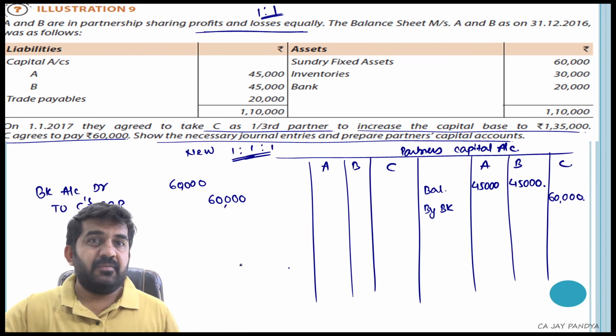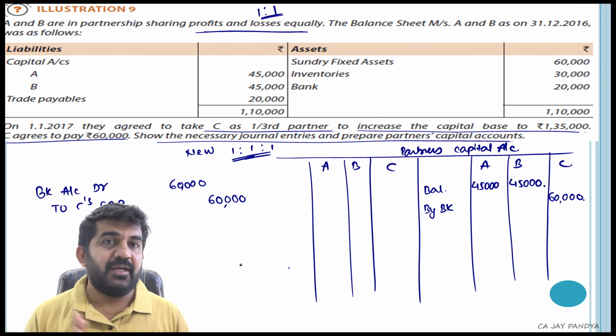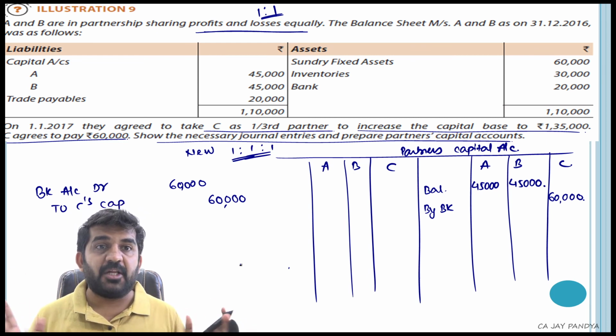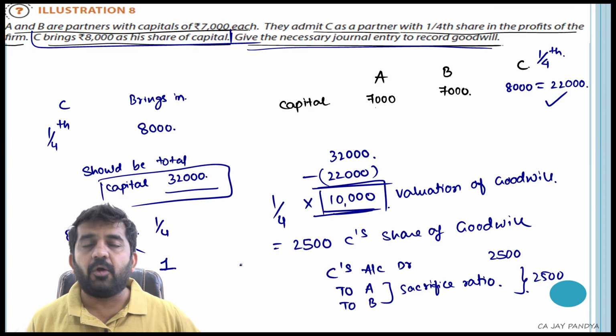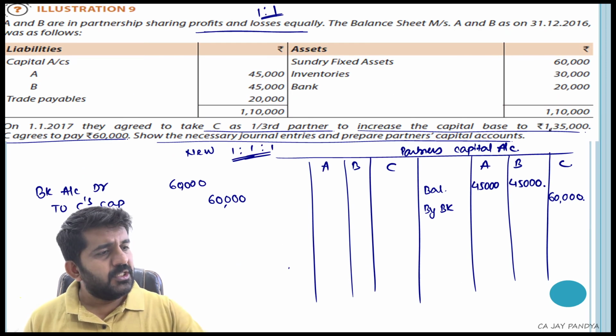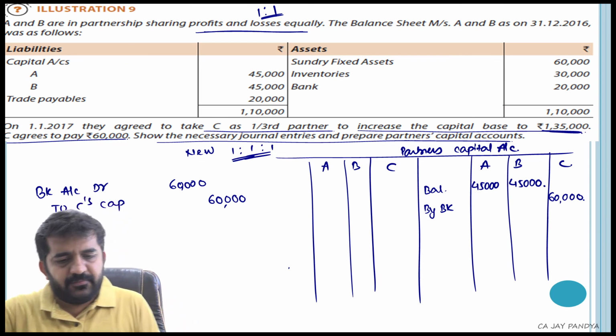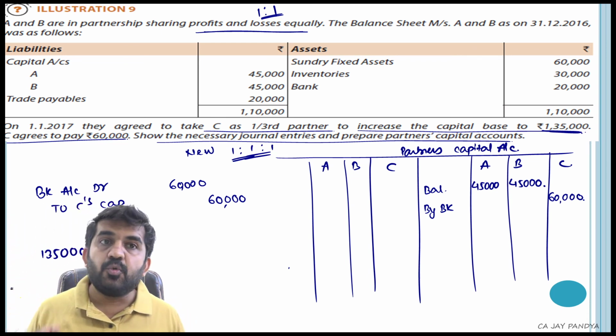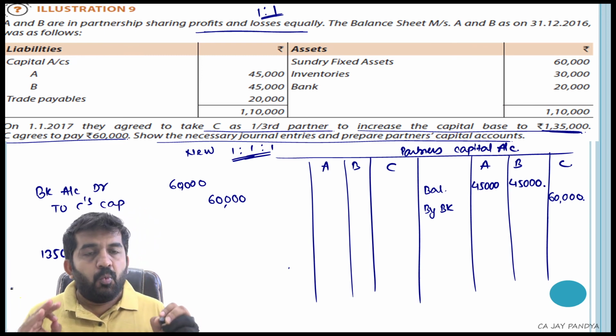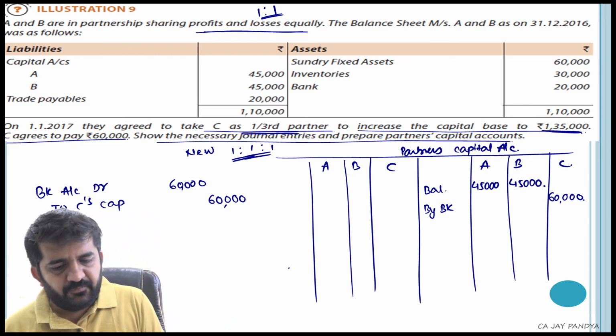Now in this question, there is no value of goodwill given, there is no profit given, there is no capital base given, but we will be finding out in the same method in which we have found out this. Is it okay? What is the new capital base? 1,35,000 is my new capital base. What is C as a partner? 1/3.